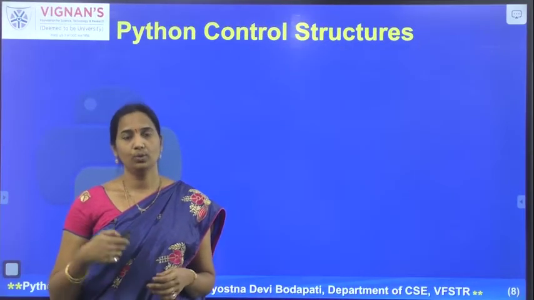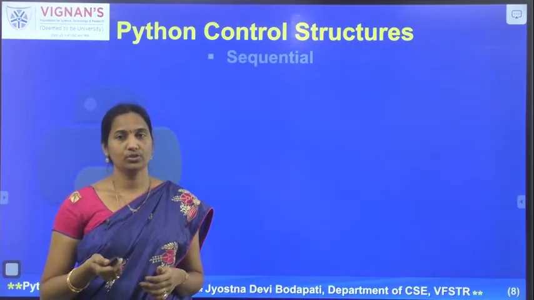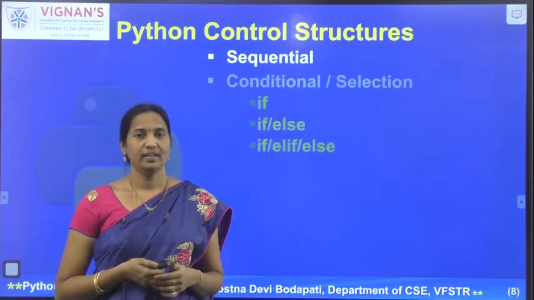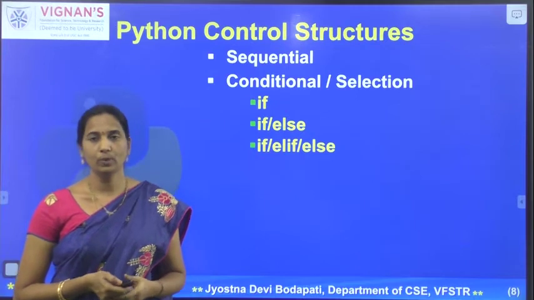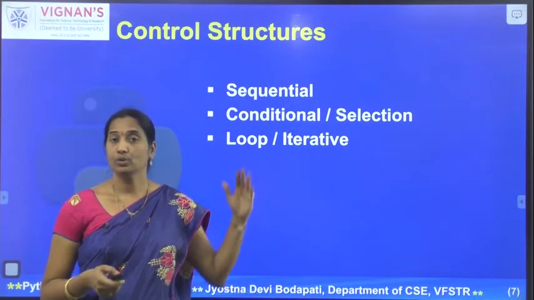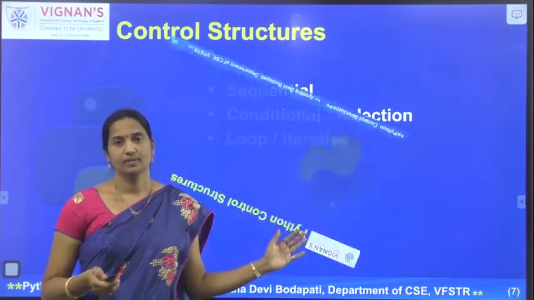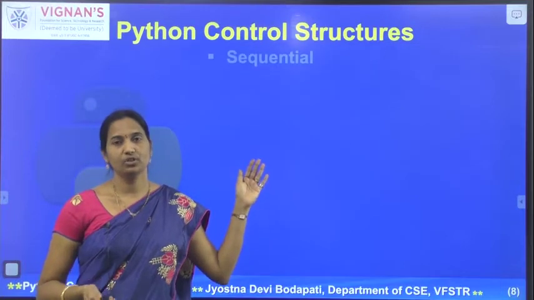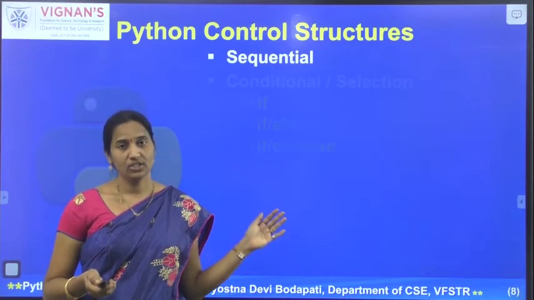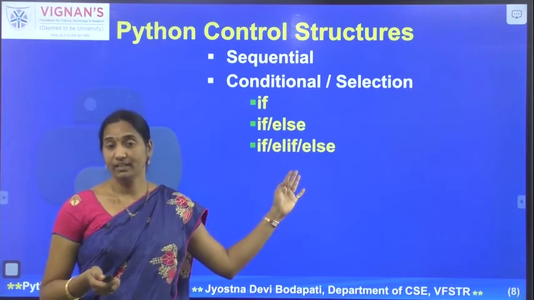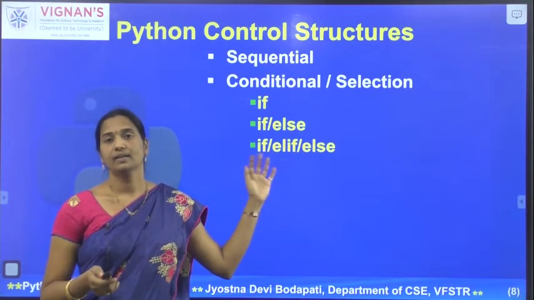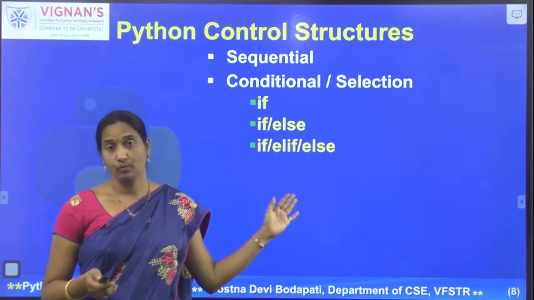Python supports all these types of control structures. Basically it supports the sequential control structure, and it supports the conditional or selection control structures with the help of if, with the help of if else and the if elif else blocks.